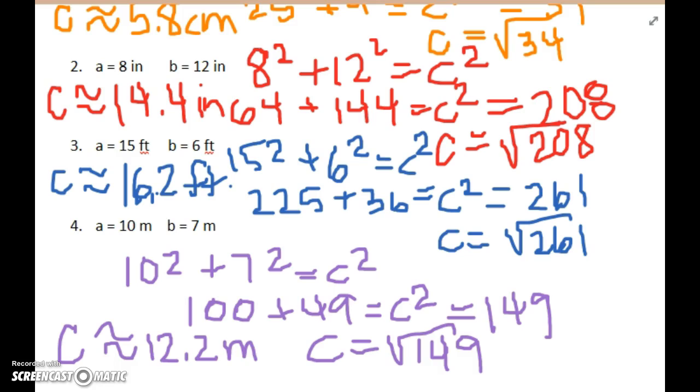So number 3, 15 squared plus 6 squared ends up being c squared is 261, so we find the square root of 261, which is approximately 16 2/10 feet. For number 4, 10 squared plus 7 squared is 149, so our value of c squared is 149. So the square root of 149 is approximately 12 2/10 meters.